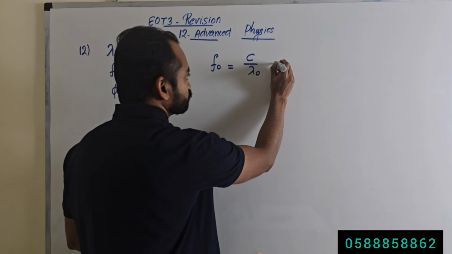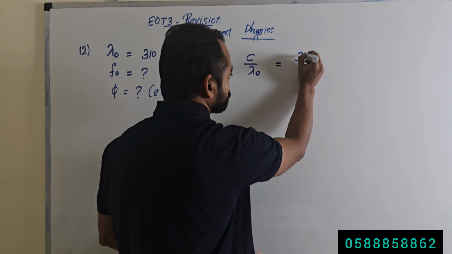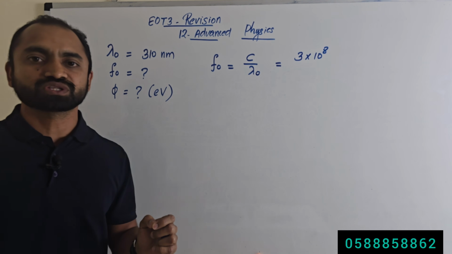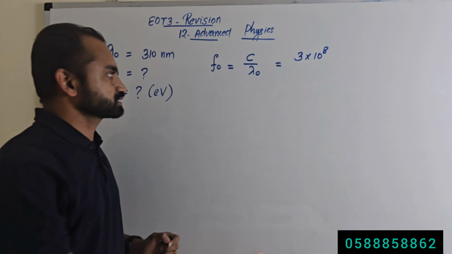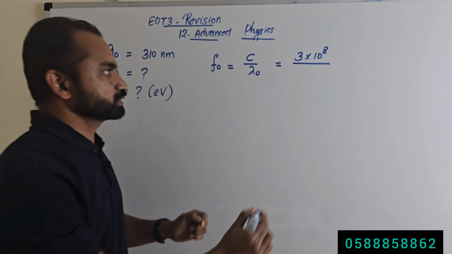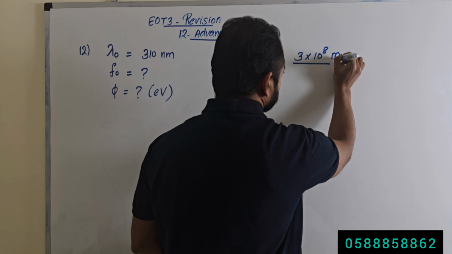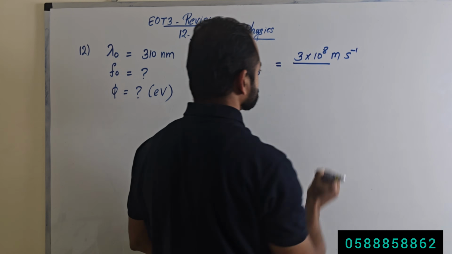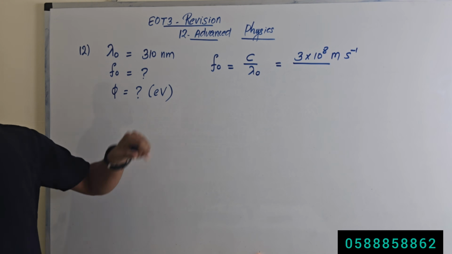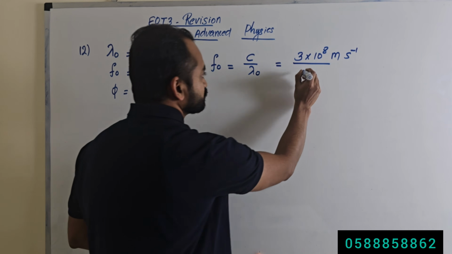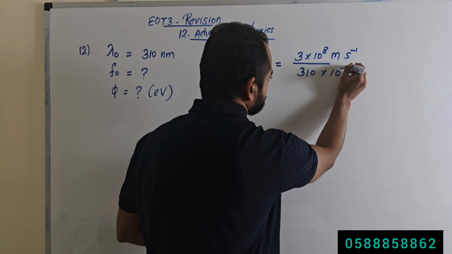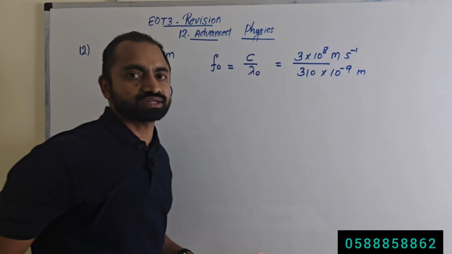So what is the value of c? c is the speed of electromagnetic wave in vacuum, that is 3 times 10 to the power 8 meter per second. Divide by threshold wavelength, this will be meter per second, right? So we will write meter second minus 1. And threshold wavelength is 310 nanometer. What is nanometer? 10 to the power minus 9 meter.